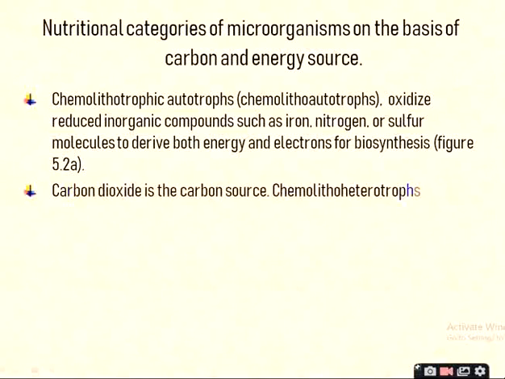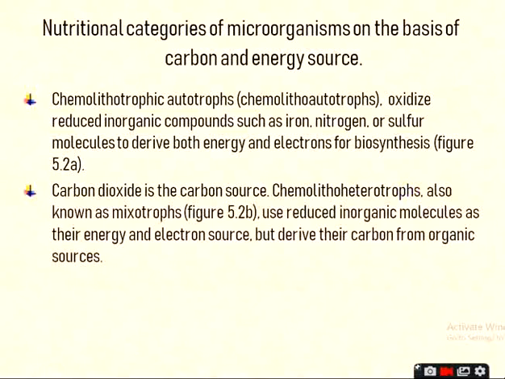Here carbon dioxide is the carbon source. Chemolithoheterotrophs, also known as mixotrophs, use reduced inorganic molecules as their energy and electron source, but derive their carbon from an organic source.